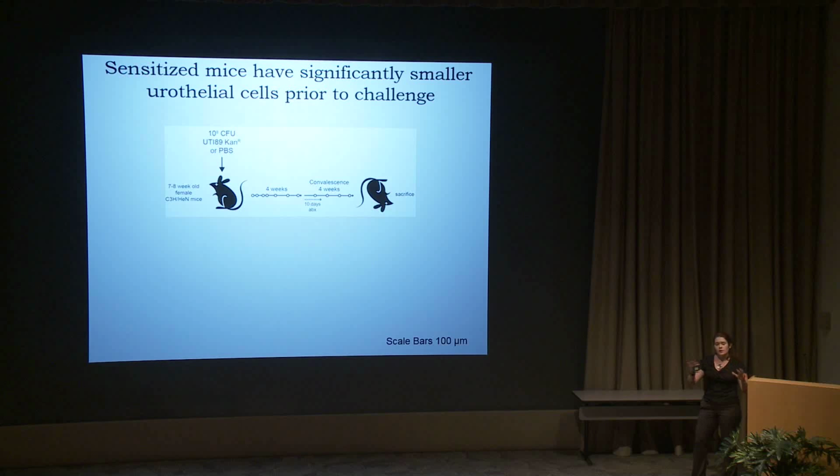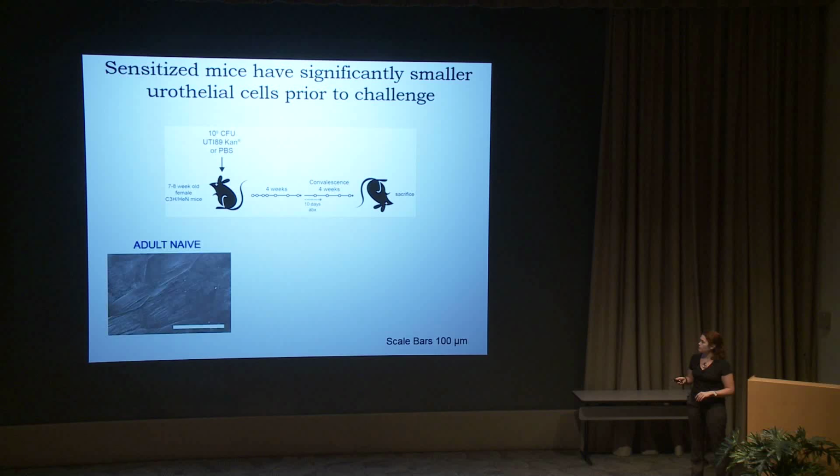So I performed scanning electron microscopy of these bladders. First thing I did was I wanted to get a baseline, so mice got the initial infection, then the convalescence, and then instead of challenging them with another infection, I just sacked them, pulled out the bladders to see what they look like. In the naive mice, we have, as expected, large hexagonal urothelial cells. I've outlined one here. These are quite big.